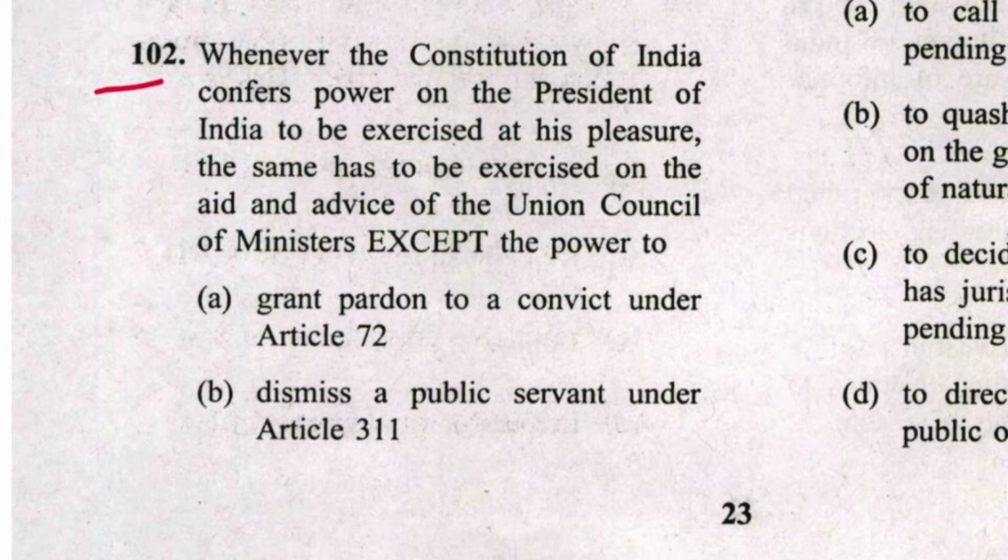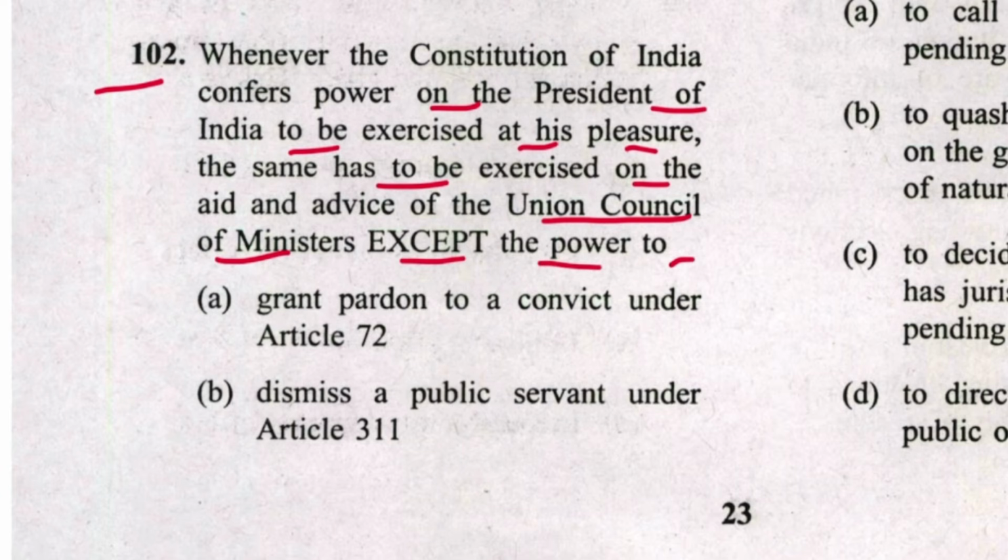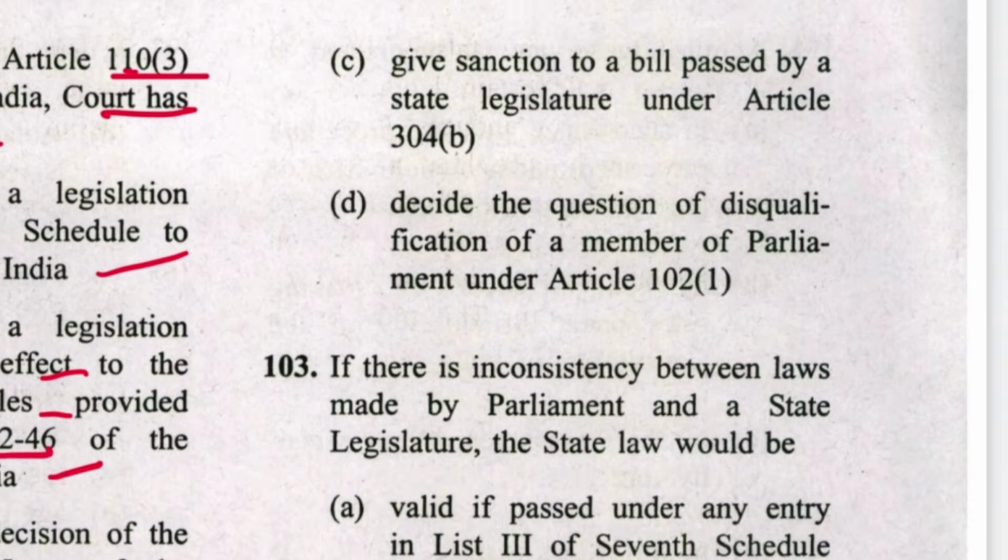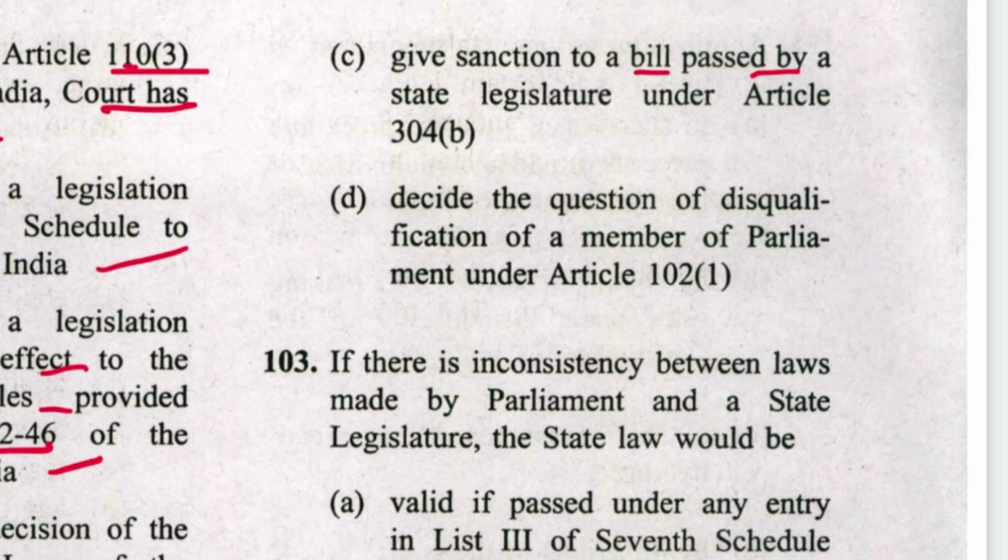Next is 102. Whenever the Constitution of India confers power on the President of India to be exercised at his pleasure, the same has to be exercised on the aid and advice of Union Council of Ministers, except the power to grant pardon, no. Dismiss public servant, no. Give sanction to bill passed by the state legislature, no. Decide the question of disqualification of member of parliament, yes. So D is the answer.